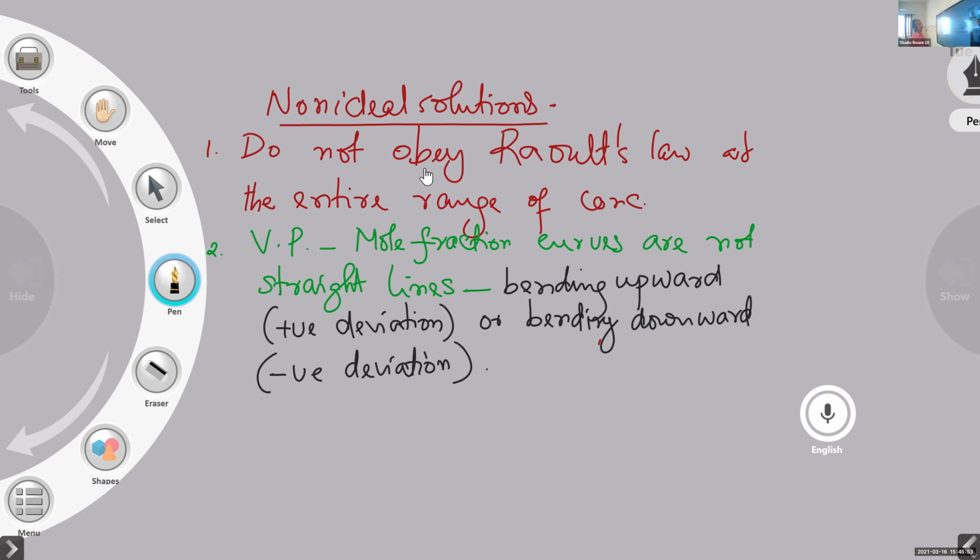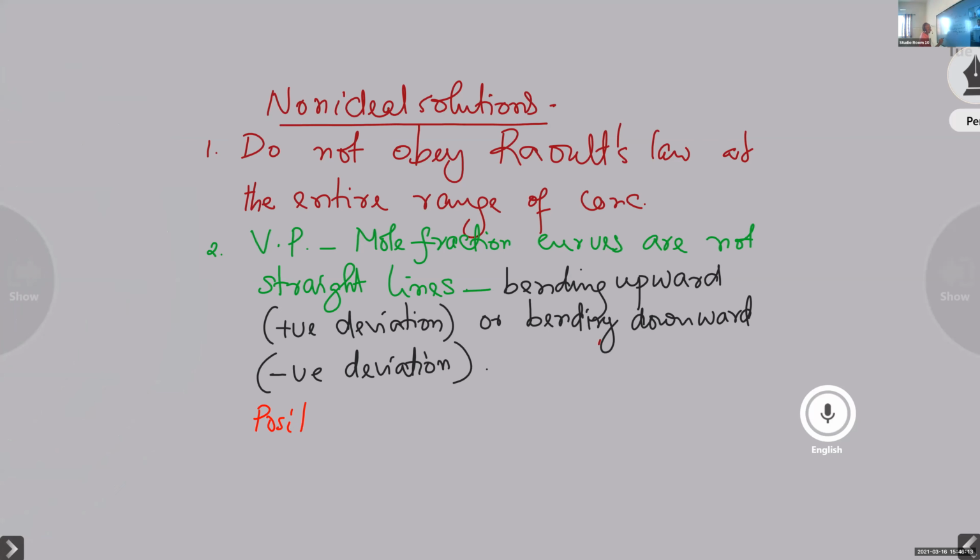Now, in the positive deviation, the vapor pressure mole fraction curves will be bending upward. There is an upward bend in the positive deviation. So let us try to explain the positive deviation. Say, what is the nature of the vapor pressure composition curve? In the case of positive deviation, the curves will be bending upward.